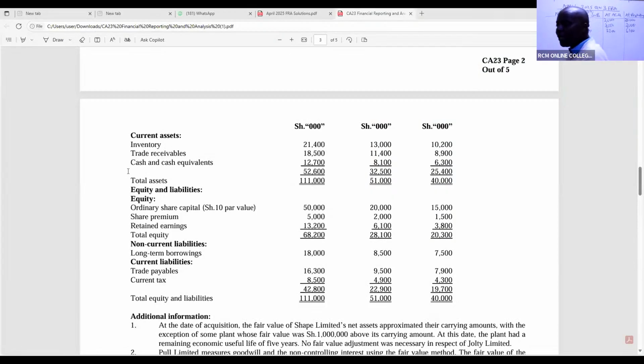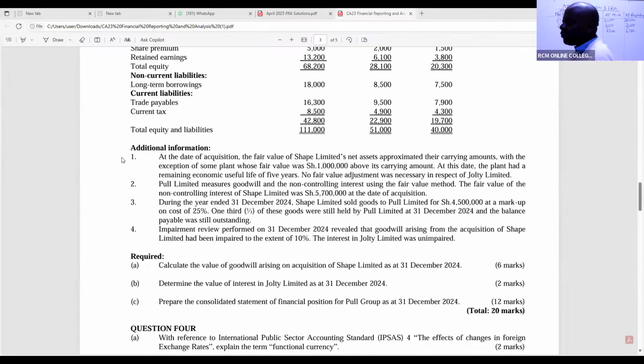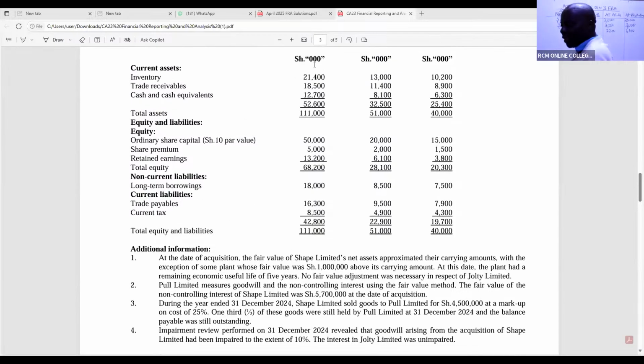You know, your additional information is not like ACCA. Your additional information, even if it's advanced FR, will go to note number 6 or 7 at most, even if it's BDA. Your additional information is so little. So like now, number 1, at the date of acquisition, the fair value of SHAPE Limited net assets approximated their carrying amounts, with the exception of some plant, whose fair value was 1,000 above its carrying amount. I'm cutting the 3 zeros because these are in shillings thousands.